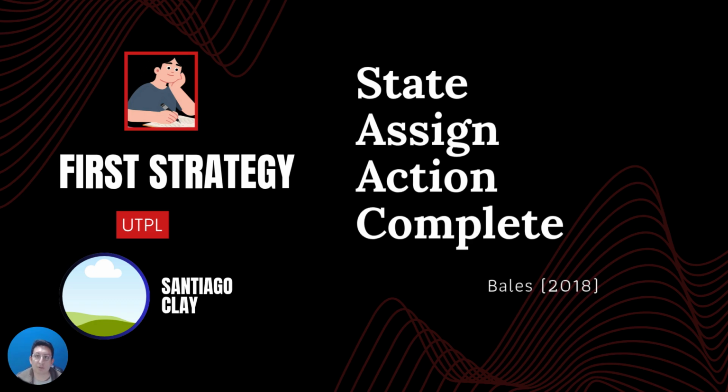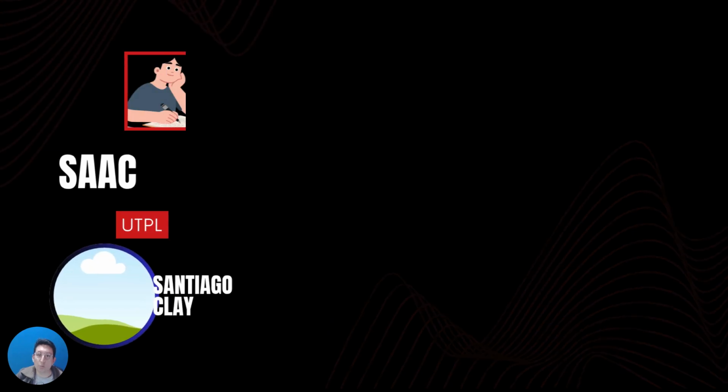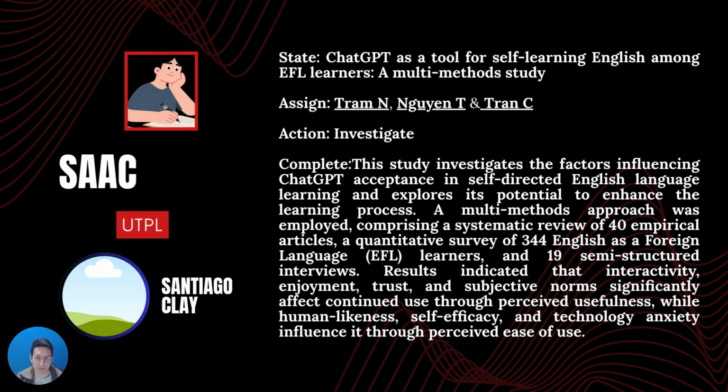There are two ways to summarize. The first one is known as the SAAC strategy. SAAC stands for state, assign, action, and complete. When we are going to state something, we're going to say what was done, the name of the article that was made. Then, when we are going to assign, we're going to say the name of the person who did it. For my example, I chose Tram and UNT and Trans C.